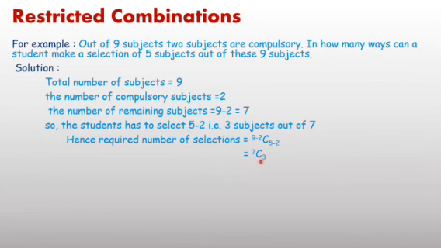Out of 7 you have to select 3 subjects. Solve it: factorial 7 upon factorial 7 minus 3 into factorial 3, and after solving you get the result as 35. The required number of selections is 35.